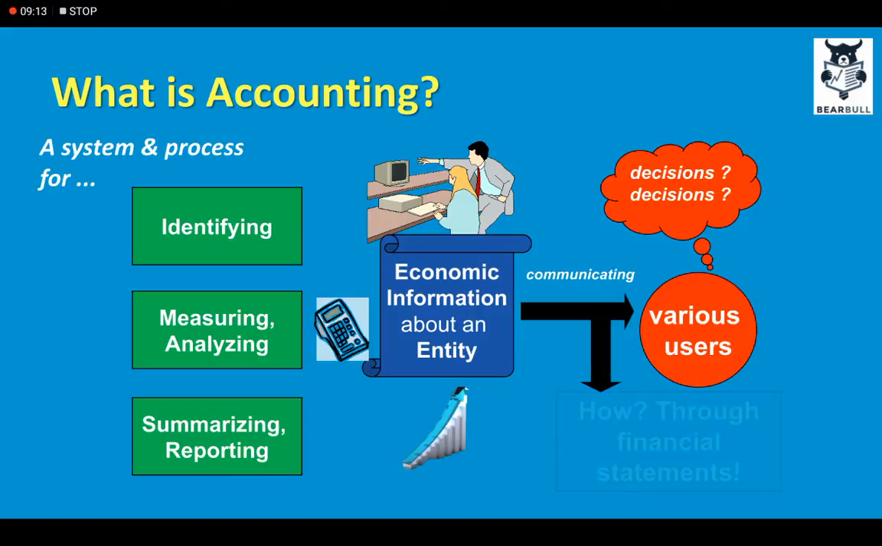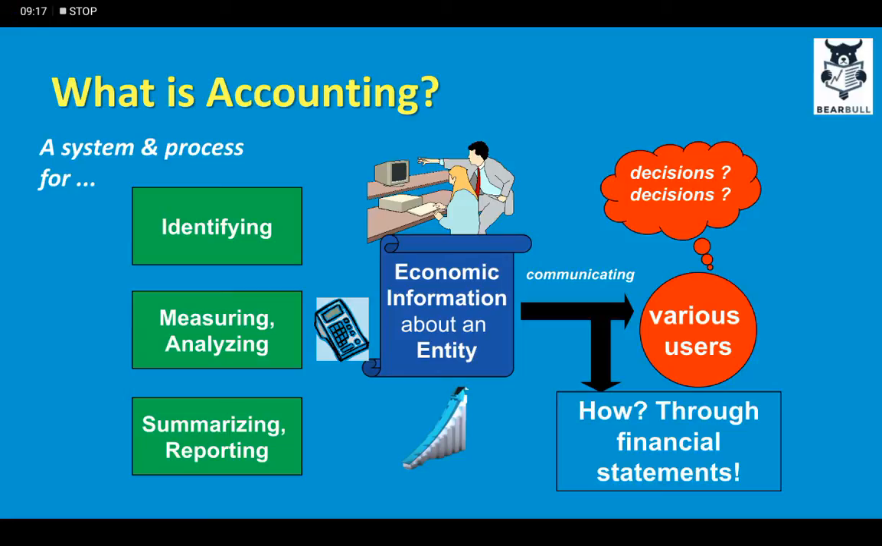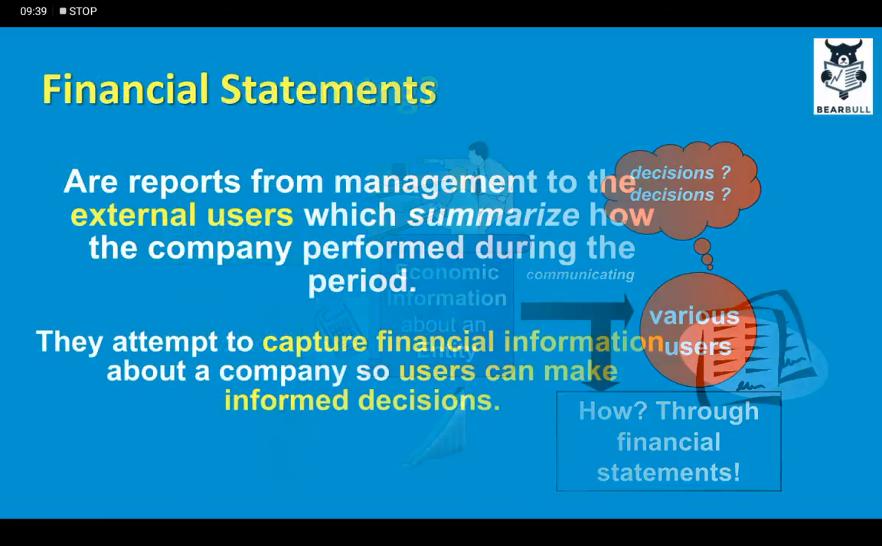So how is the information communicated? Through financial statements. So remember, in accounting, first we identify the transactions, as to what constitutes a transaction, and then we measure and assign a value to a particular transaction and analyze under what account that information needs to be recorded. Then we summarize all those transactions and report them in the form of financial statements, so that various users, both internal and external, can make decisions.